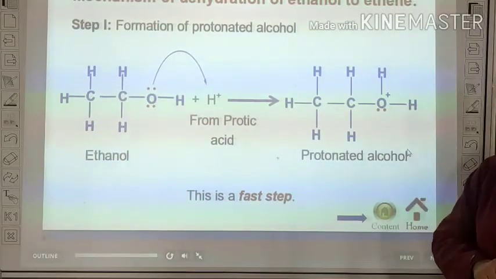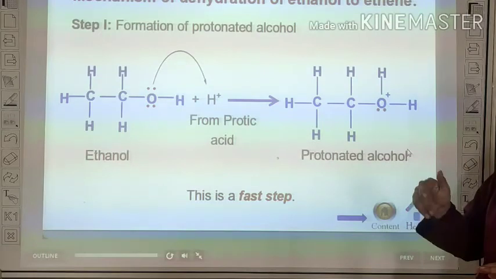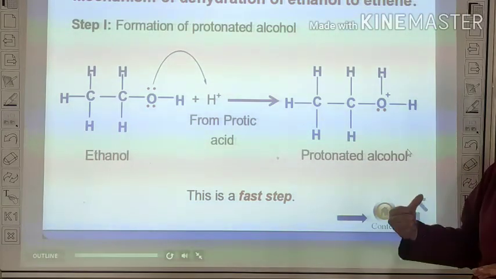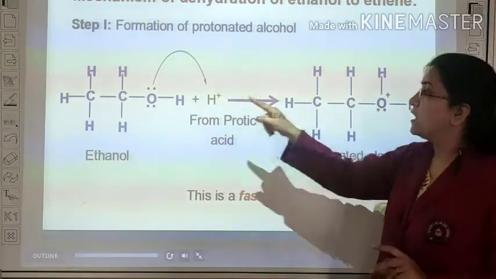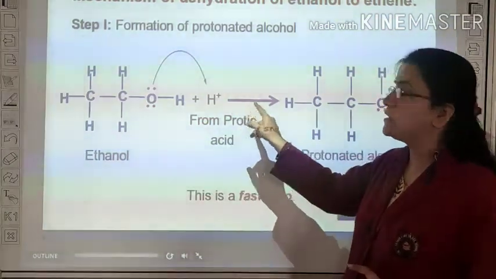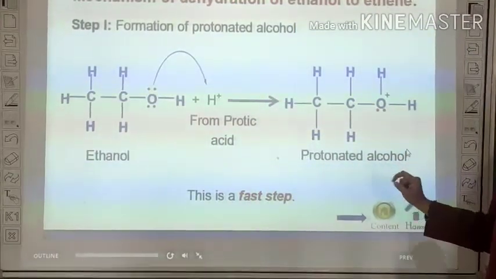The mechanism again takes place in three stages. First is protonation, second is nucleophilic attack, and the third one is deprotonation. So in the first stage, the alcohol reacts with a proton and forms a protonated alcohol.